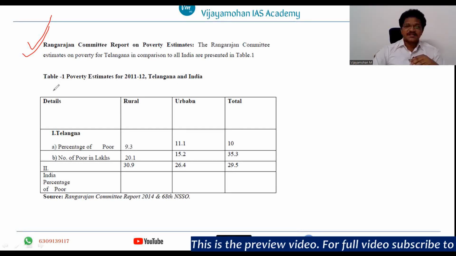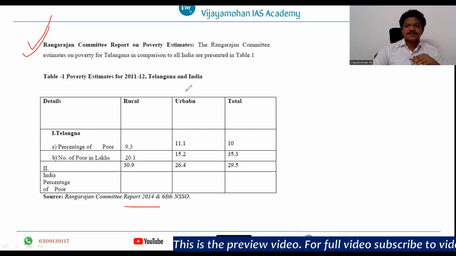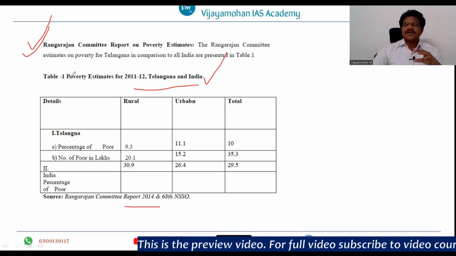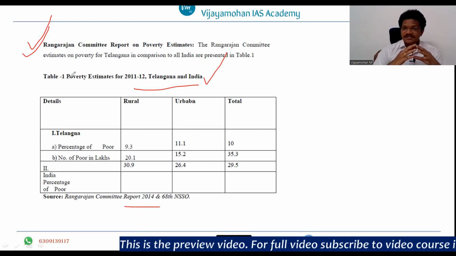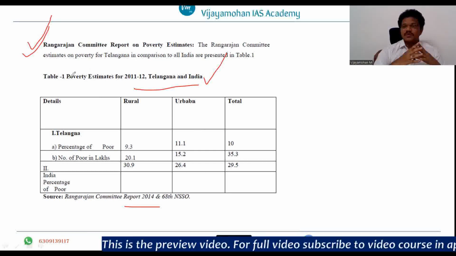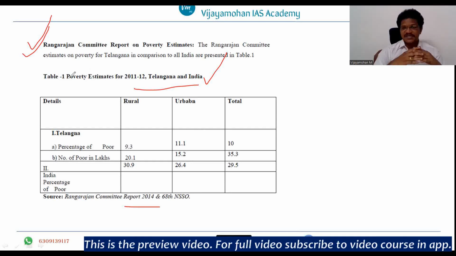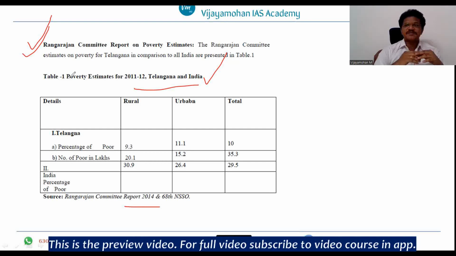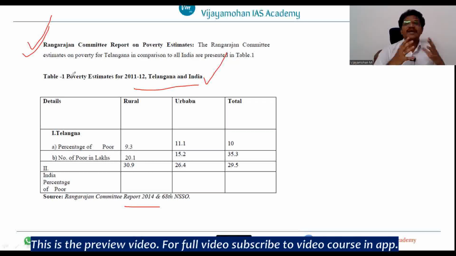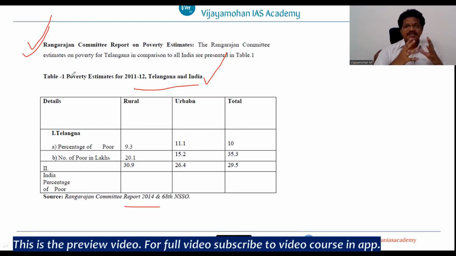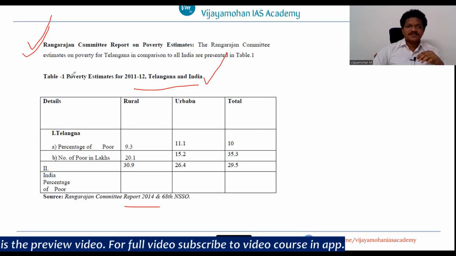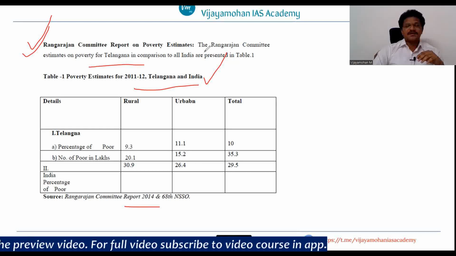However, the Rangarajan Committee was appointed around 2014, right? And the Rangarajan Committee has taken into consideration other dimensions than only depending on calorie intake. It has taken the health dimension, the education dimension, and then it has calculated the poverty estimates. So what has the Rangarajan Committee said about the Telangana state?